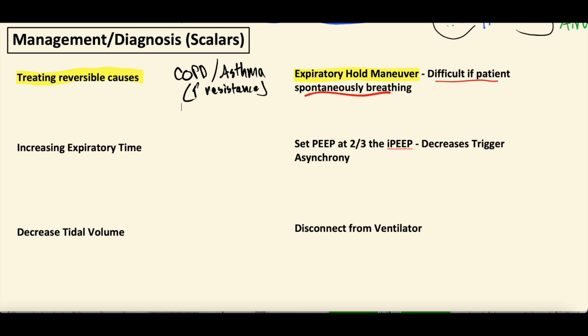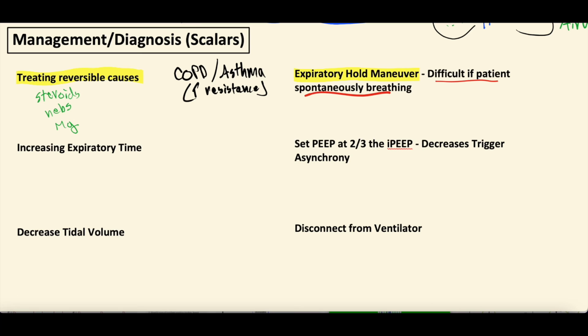And you can see them with that prolonged expiratory phase. So that prolongation of the expiratory phase can really affect that. Also, patients with a lot of mucus can sometimes air trap as well. Treating the reversible causes, you're going to treat the underlying condition, right? COPD, asthma: steroids, nebulizer therapies to help with bronchoconstriction or bronchospasm. Sometimes magnesium is indicated. All this is treatment for COPD and asthma.